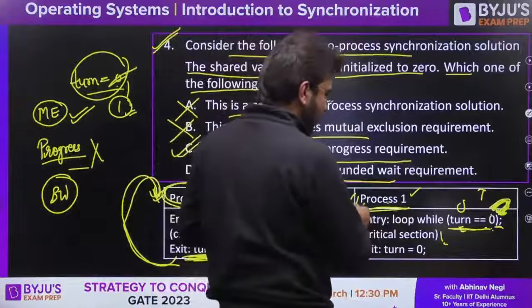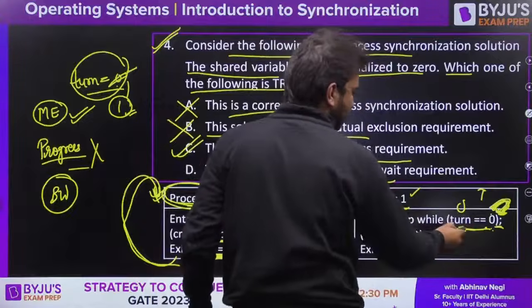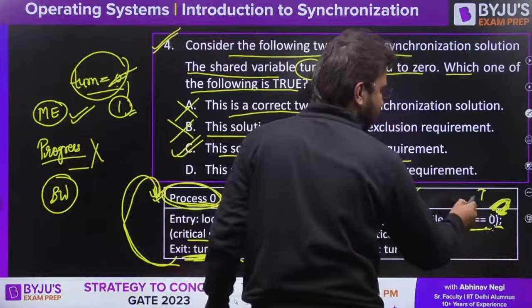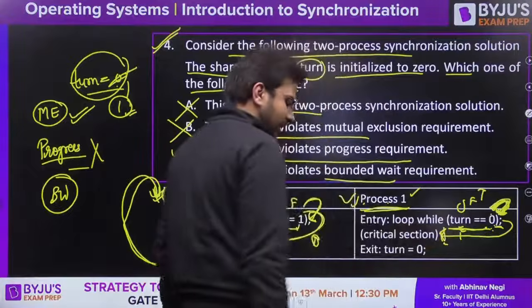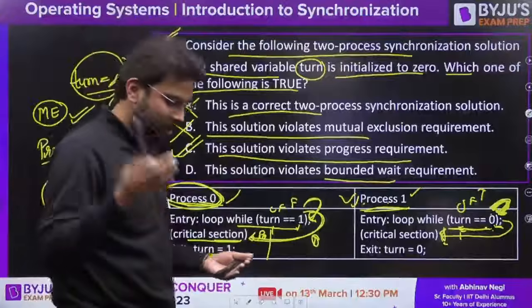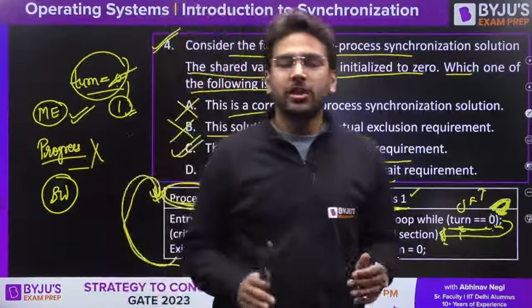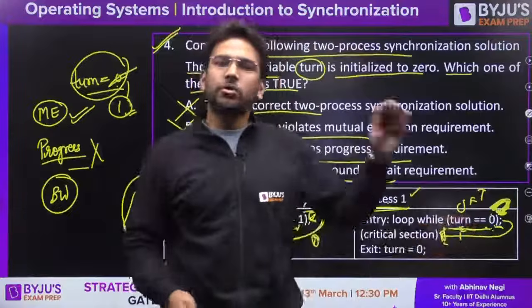Let's say process P1 tries to execute this. So turn is 1. 1 is equal to 0. It is false. So now P1 will get the chance to access the critical section. That means strict alternation. Exactly, Anu and Shailesh. Strict alternation means first P0 is executing, then P1, then P0, then P1.